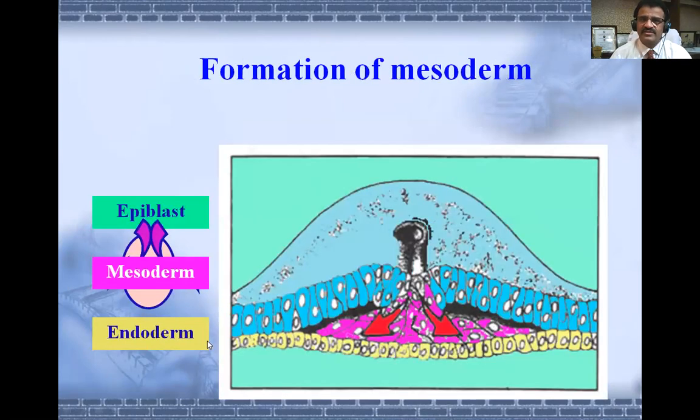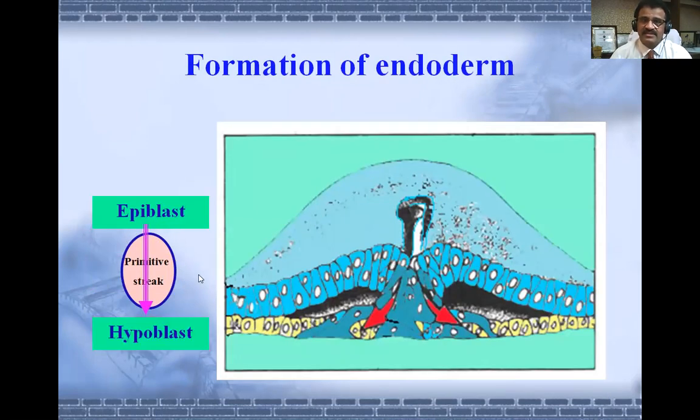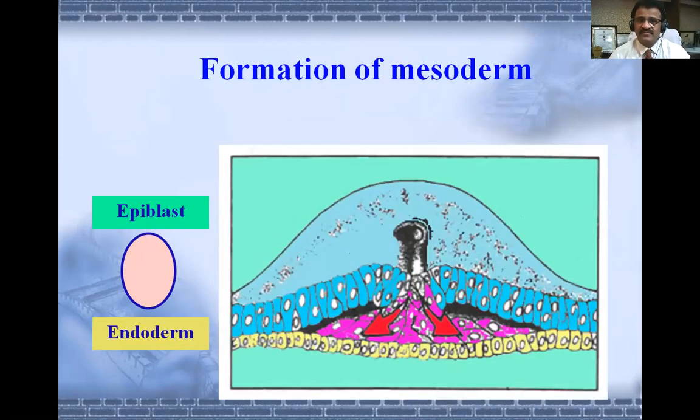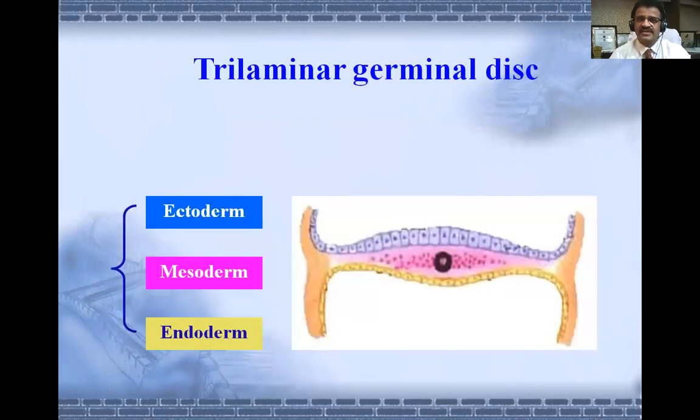So once again, you see here epiblast and hypoblast. Here there is epiblast, below is hypoblast, and in between, the primitive streak. Hypoblast is getting converted into endoderm. Then in between will appear mesoderm, and the epiblast will get converted into ectoderm. While talking, sometimes we make mistakes, so I have corrected it.